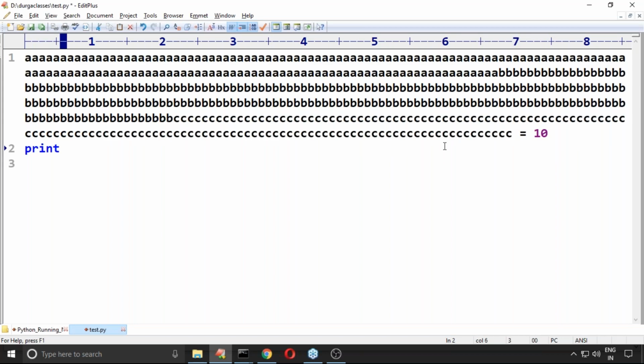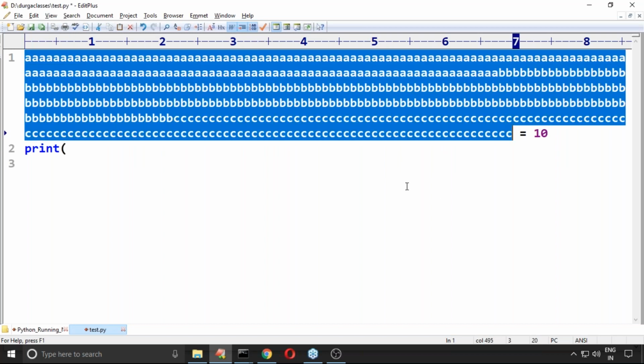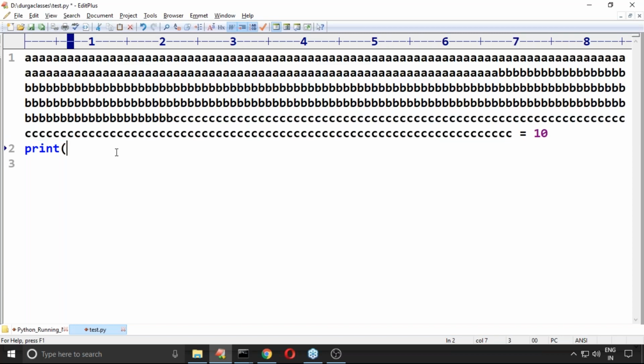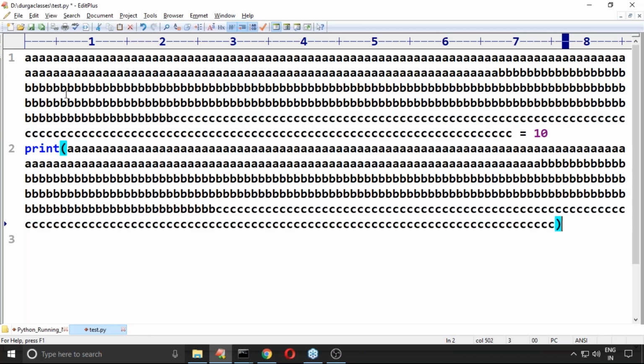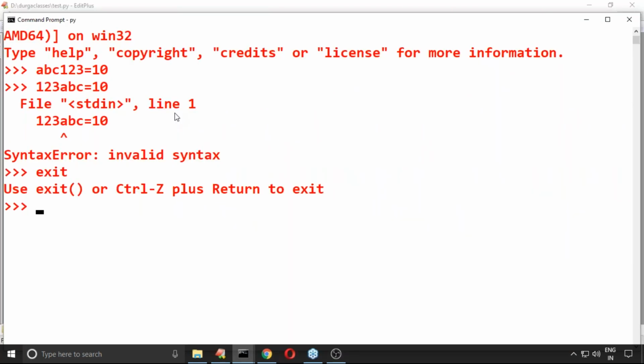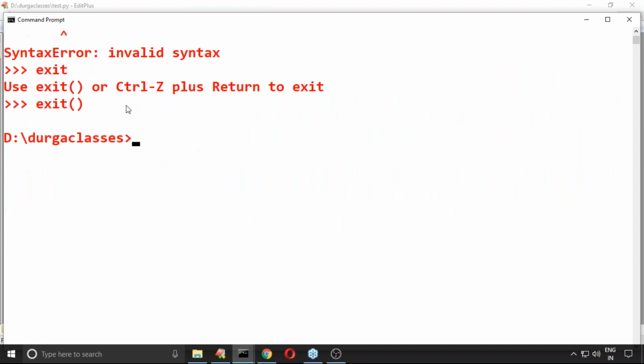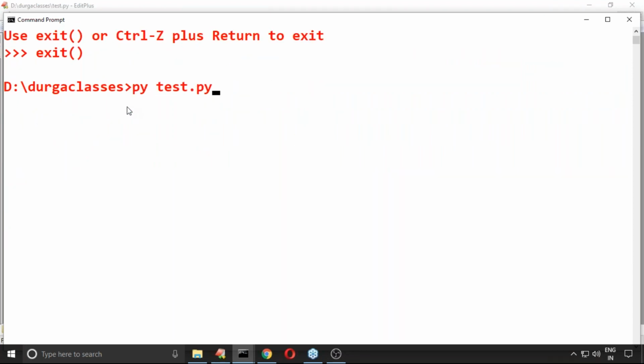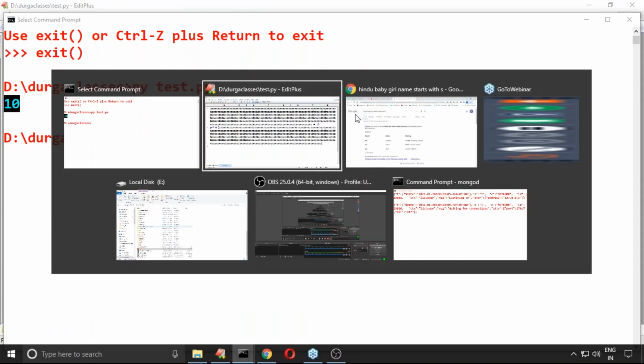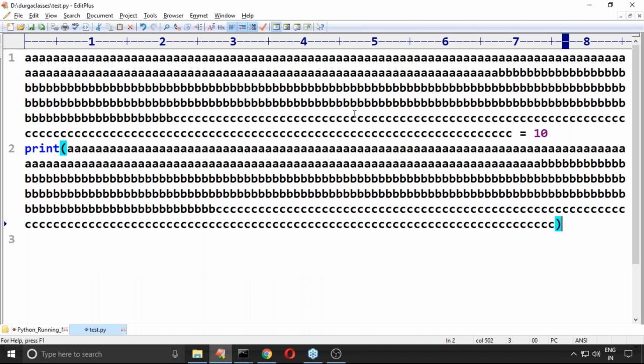Now I'm trying to print its value. If I print its value, what is the output by default? By default you are going to get 10 perfectly. It is valid. But if I show this code to any expert, can you please come and have a look once? How beautiful this code is, how beautifully I wrote the code.